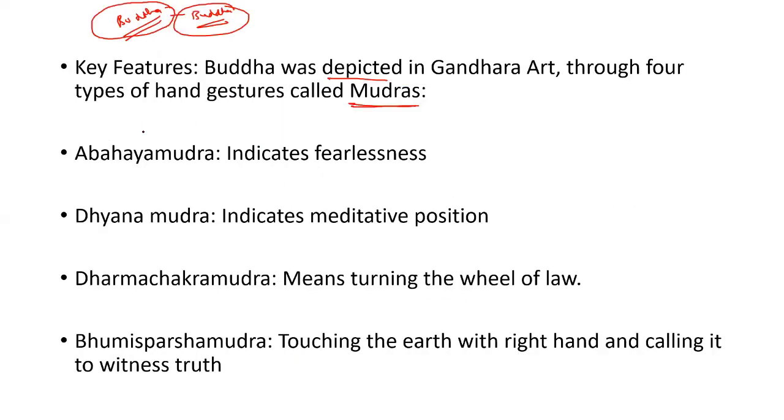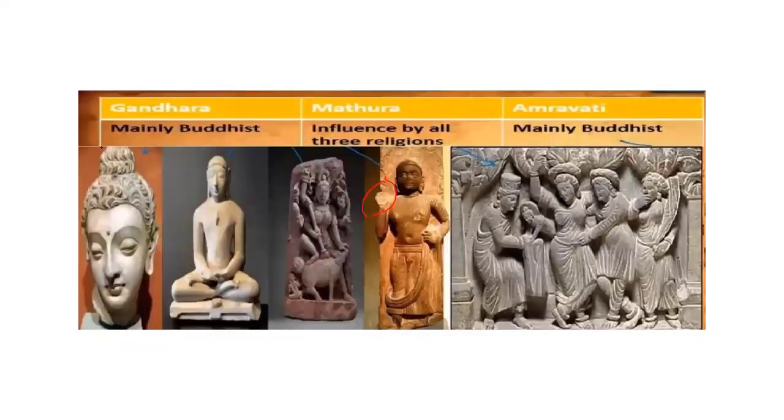So in Gandhara School of Art, Buddhas were depicted especially in four types of mudra. First is called Abhaya Mudra. Have you seen any god or deity statue in the temples? How do they show the right hand? They show the right hand like this, right?